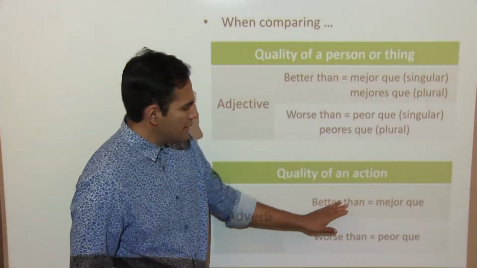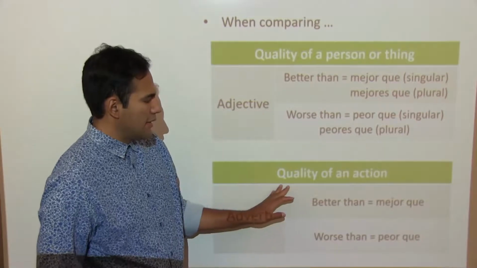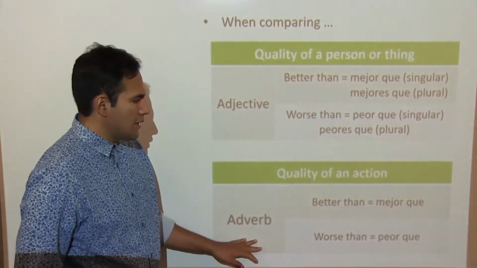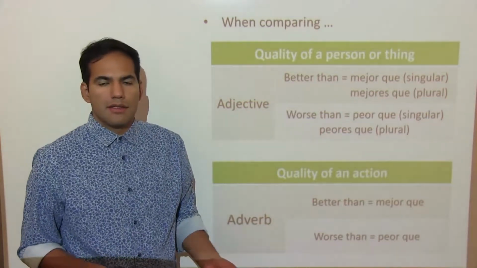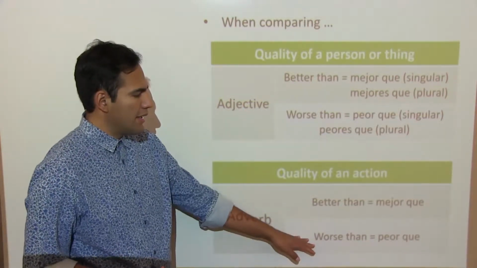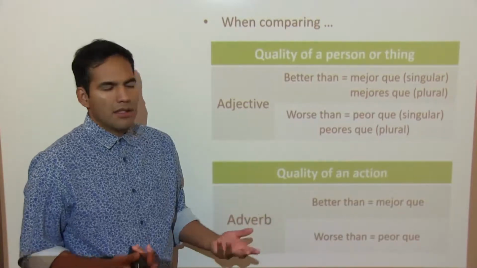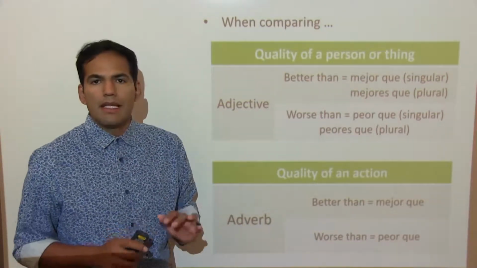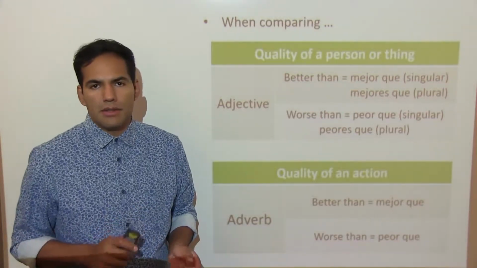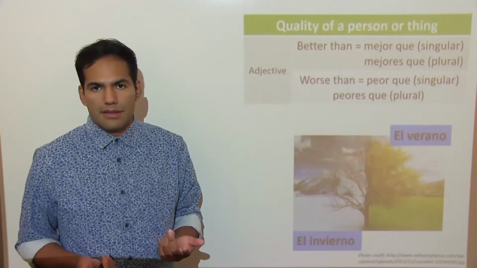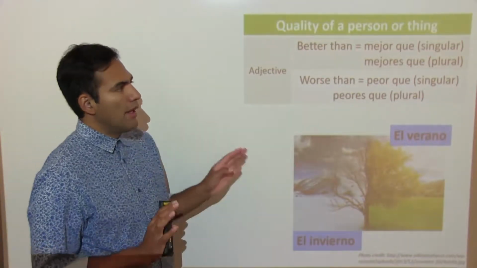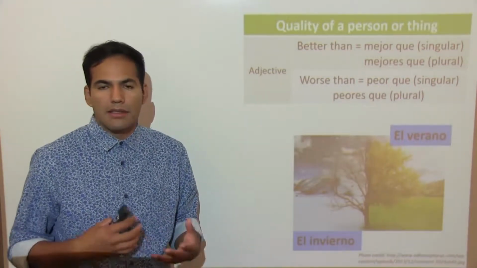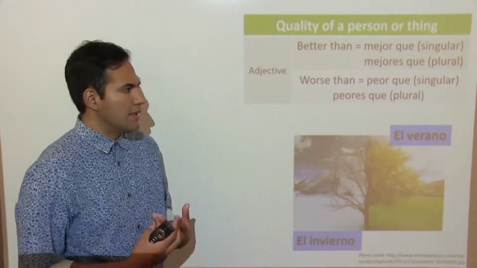Notice how in the quality of an action, we don't have a plural form because there's no plural action. They're always going to have one way, and it's the singular way that is going to be used. Okay? So just keep that in mind, and I'm going to be doing a few exercises for you to see the differences. So let's focus on quality of a person or a thing: how we can describe if something is better than something else, or if something is worse than something else.